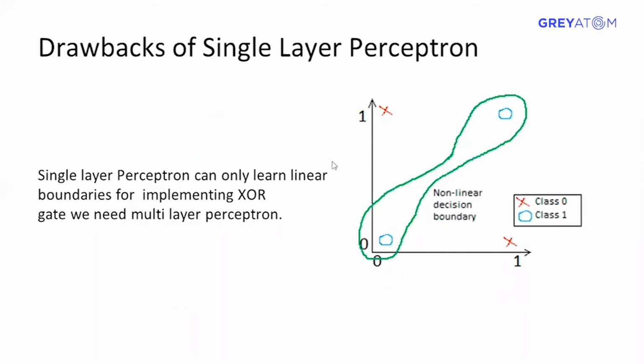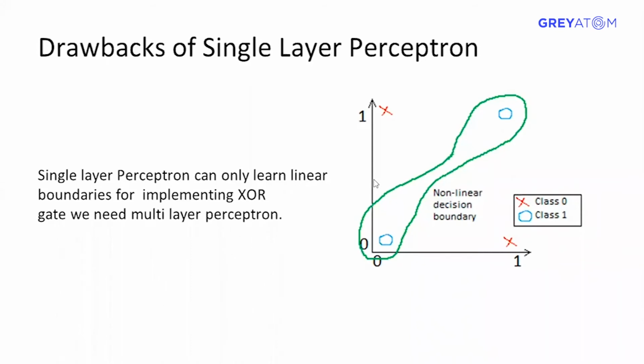So, drawbacks of single layer perceptron, which I've already covered. For example, this is XOR. The circle represents class 1, the cross represents class 0. Can you draw a linear decision boundary here? Obviously no. You try drawing here, no. Trying there. So what kind of perceptron would you like to use here? Basically a multi-layer perceptron, which is nothing but a neural network. Or you can use support vector machines as well with a kernel trick, a non-linear trick basically. But definitely logistic regression can't work. So logistic classifiers can't work.